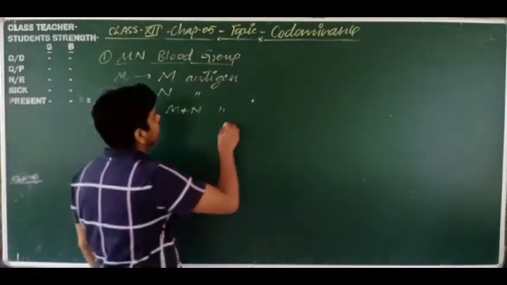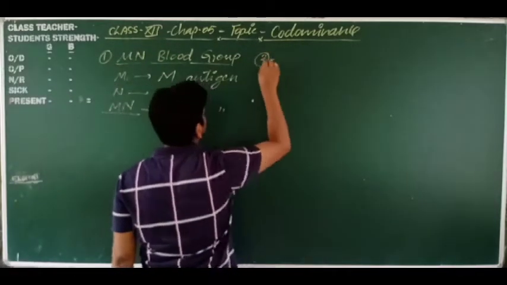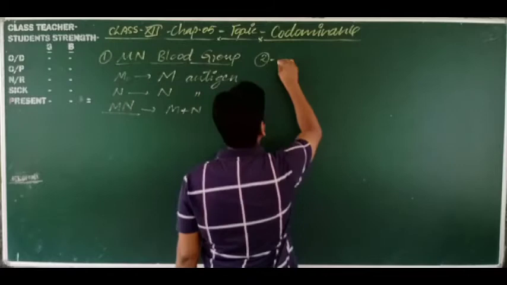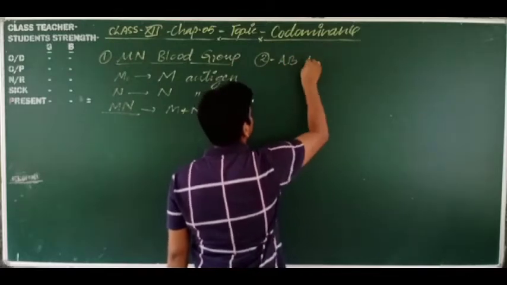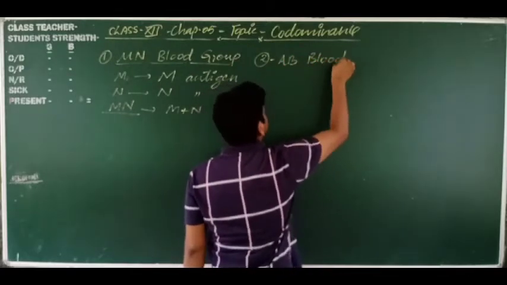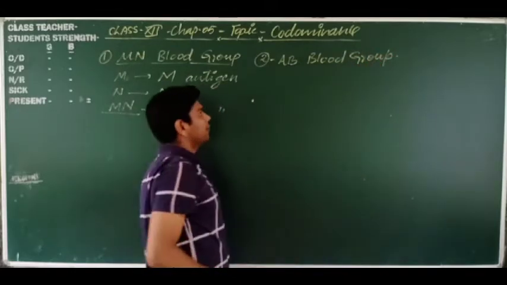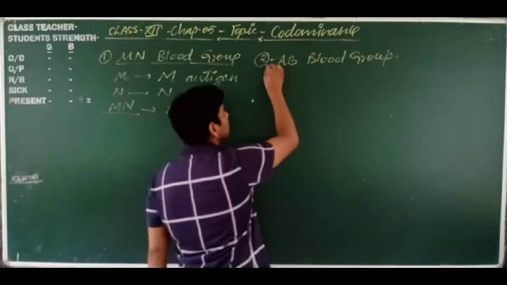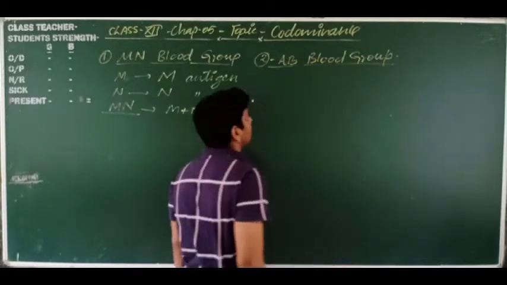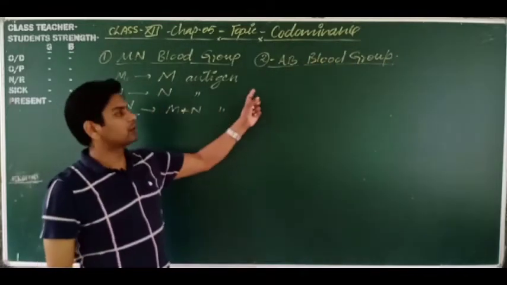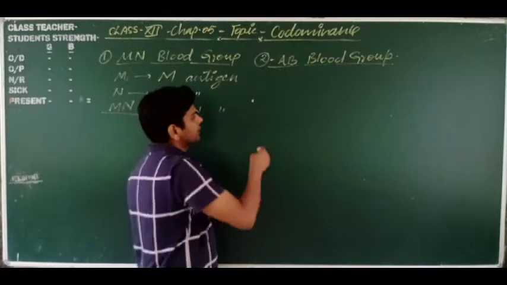Let's discuss the second example of this: the AB blood group. In 11th class also you have studied about blood groups.